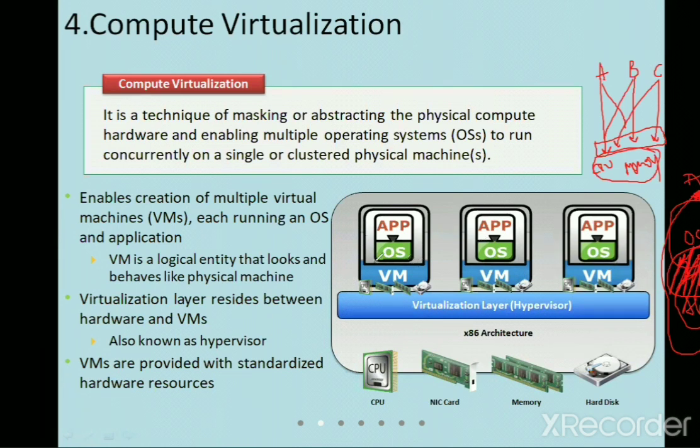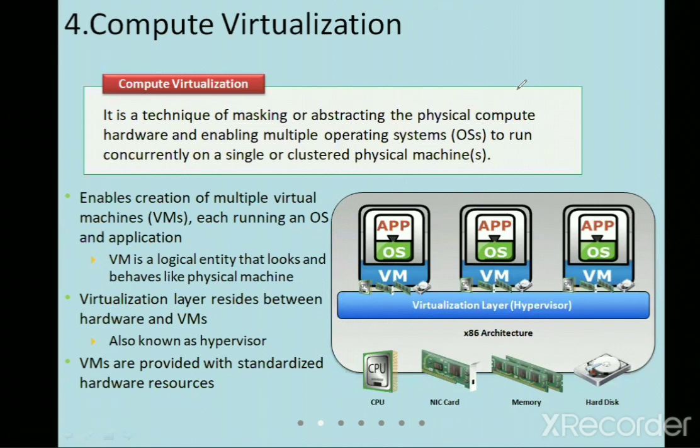Now in this VMware, that is what I've been saying, virtualization, you can see that for each one CPU is available, network interface card is there, memory is there, and hard disk. So we are masking, we are pretending that each and every device is available separately for everyone. This virtualization layer, they call it the hypervisor. They are pretending that it is available for everyone, but in reality it won't be there. Moving on to the next one.